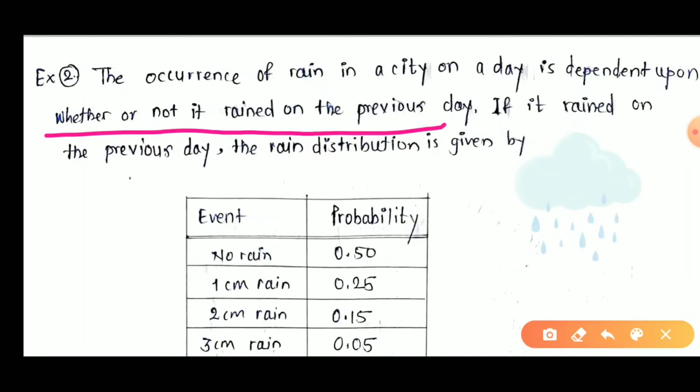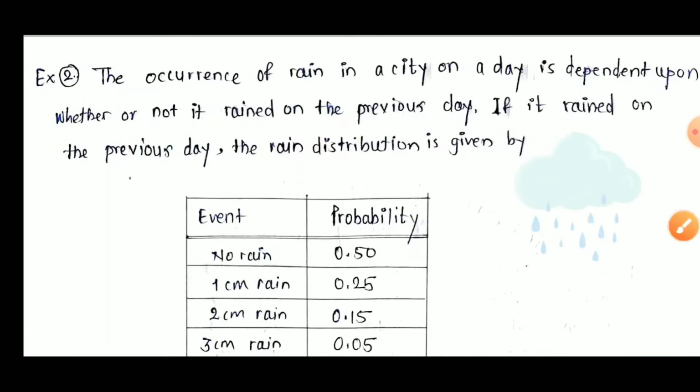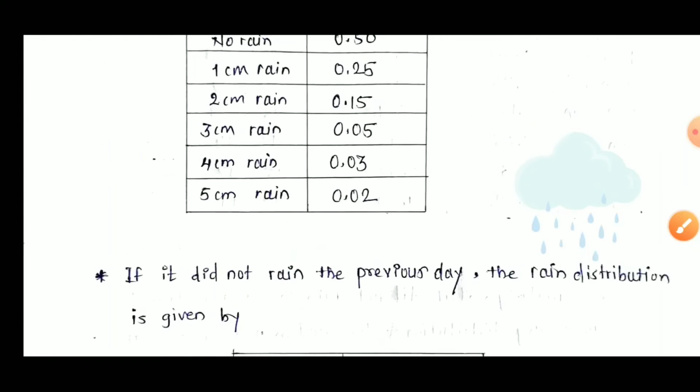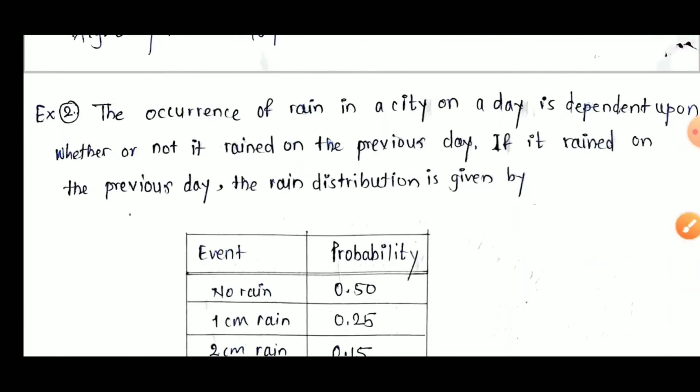Means if the previous day was rained, then the next day is rain or not rain. According to this recorded data, they calculated the rain distribution probabilities. Okay, now they have given two tables in our question. Then what is the meaning of this table?